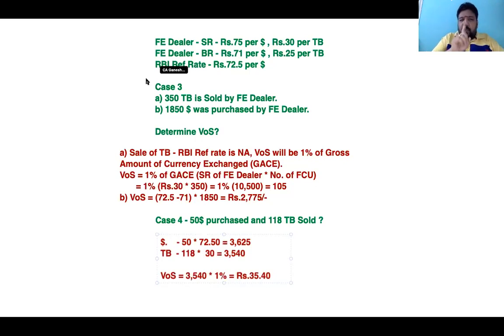We have just discussed one sub-rule in 32 of the foreign exchange dealer, only the first method. We have one more method pending, which is a limit-based method: up to 1 lakh rupees, up to 10 lakh rupees, and beyond 10 lakh rupees, how to determine. Once we are done with that method, we can get into the other methods of valuation, which we will do in our next class when we meet.